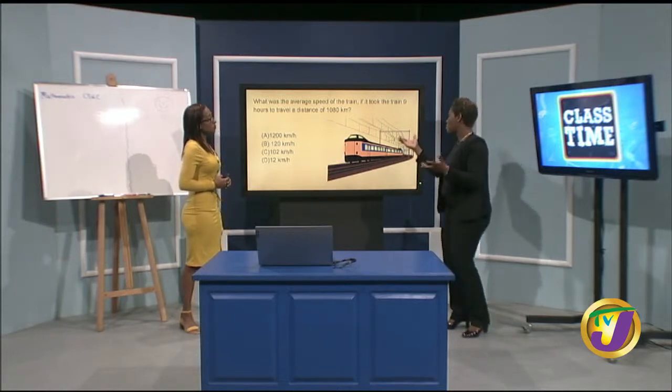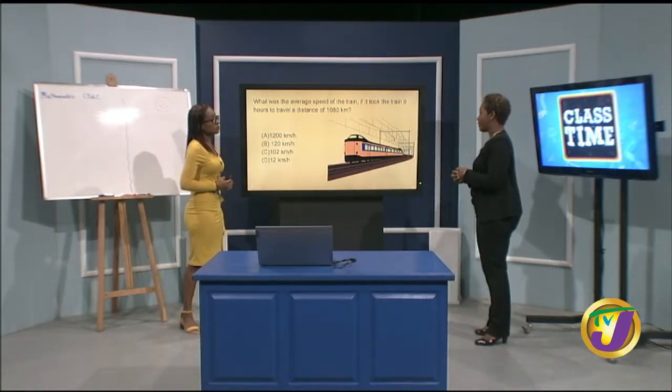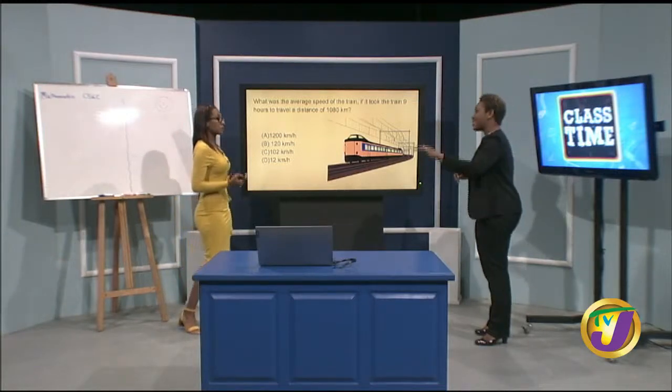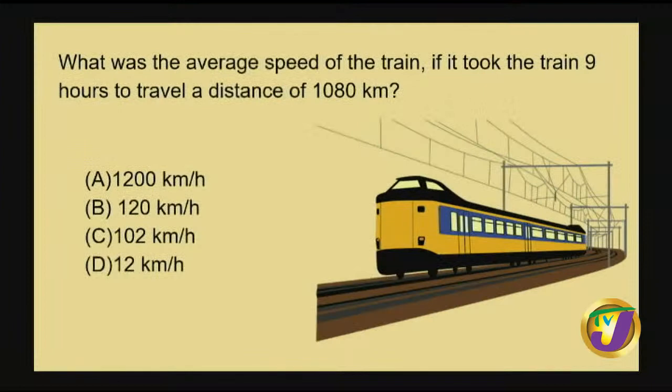Or, if you want to look at it like that. But when you talk about speed, we're talking about distance over time. The distance you've traveled and the time it took to travel that distance. So we can pretty much plug in the formula here. Speed is equal to distance divided by time. Right. To determine the average speed.